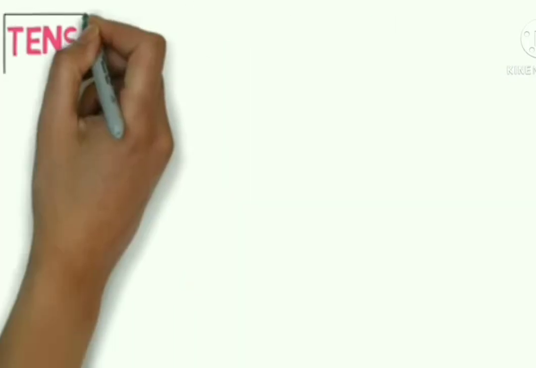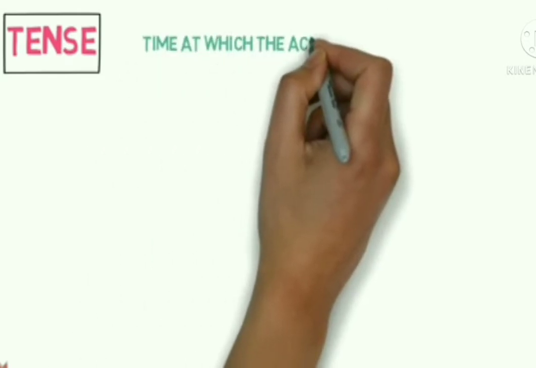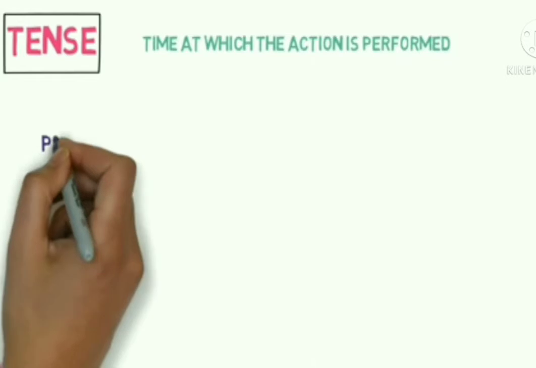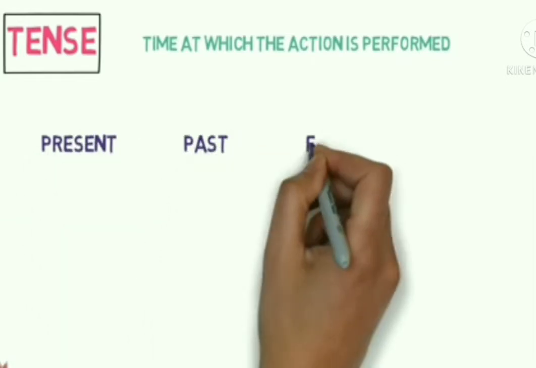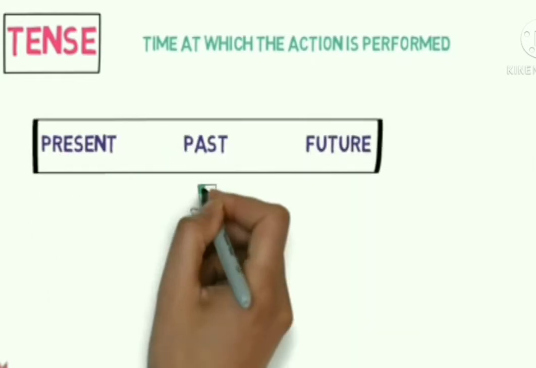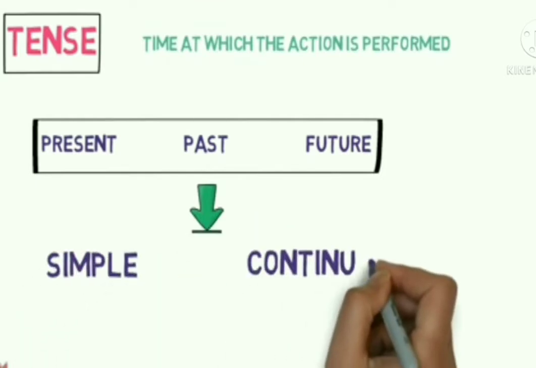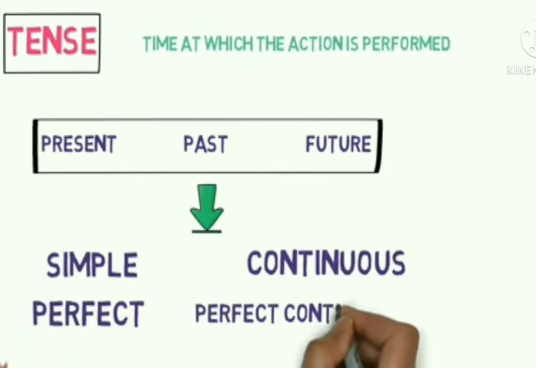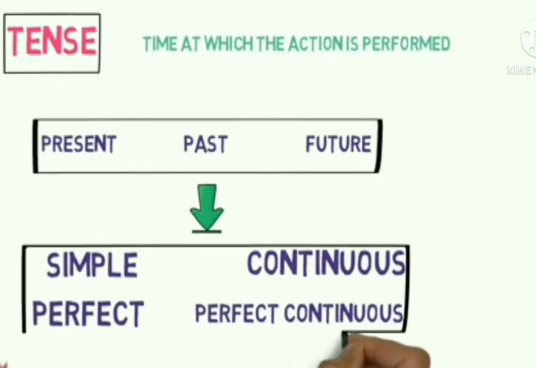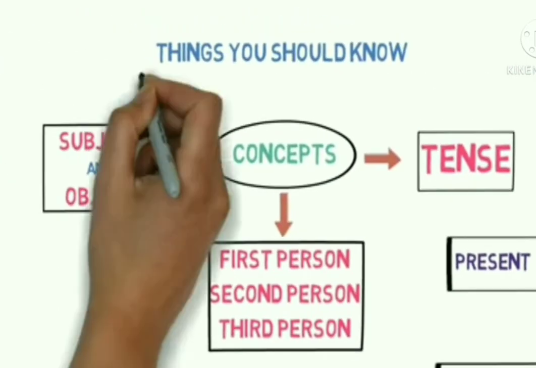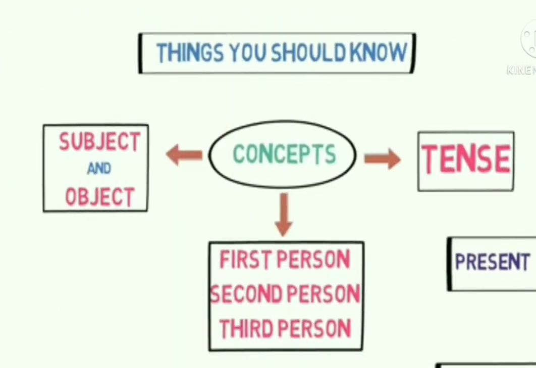Now let's move to tense. The time at which the action is performed is tense. Tenses are divided into three, that is present, past and future. Further, they are subdivided into simple, continuous, perfect and perfect continuous. We have already studied the 12 tenses. So children, these are the three main things that you should know.